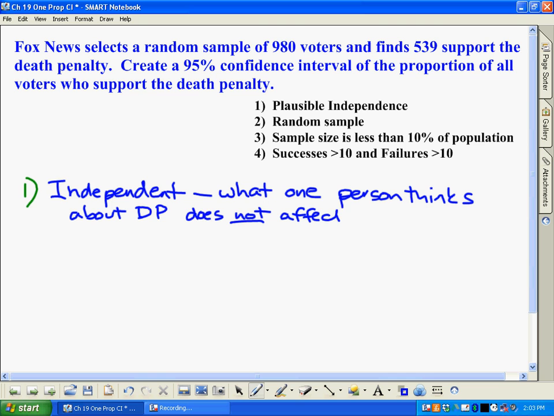Is this a random or representative sample? In this case, we would say that's a random sample because it says so up here. So the second one would be that it is a random sample because it's stated.